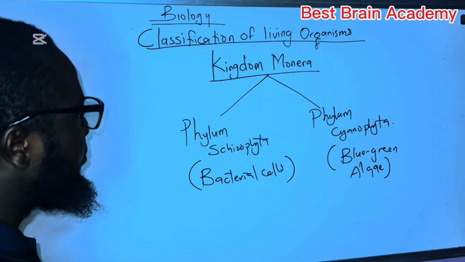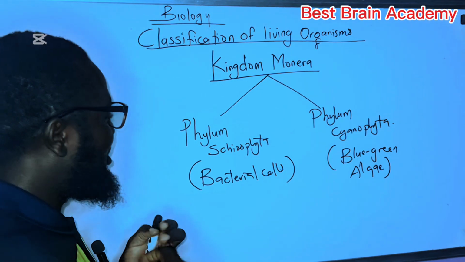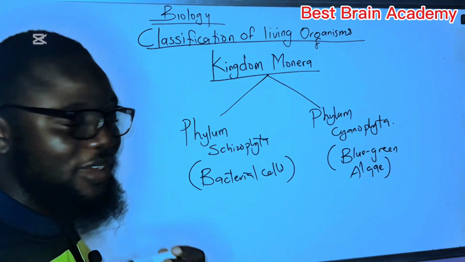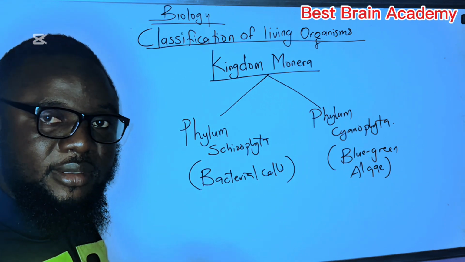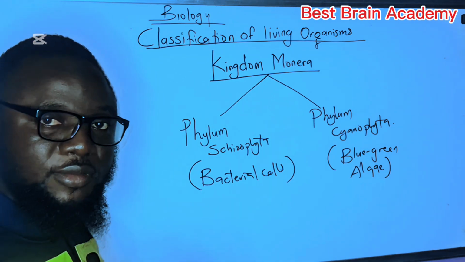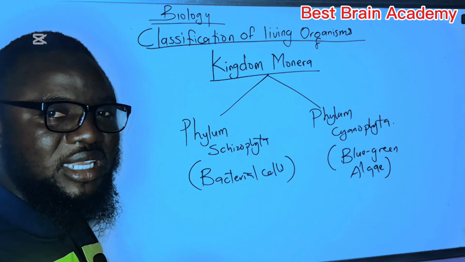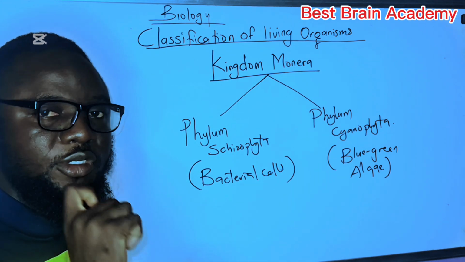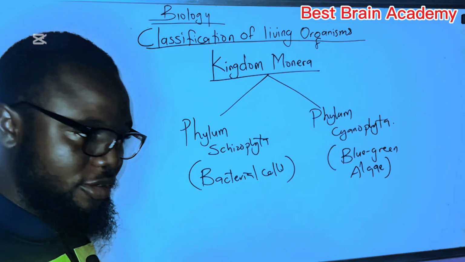In this phylum, you must learn to draw a bacterial cell by hand. It's really very important, because you may be given a structure in your exam and asked to label the structure or tell the function of the structure. In biology class, we deal with structure and structure-related functions. So you must be able to draw a structure and relate the feature of the structure to the function.